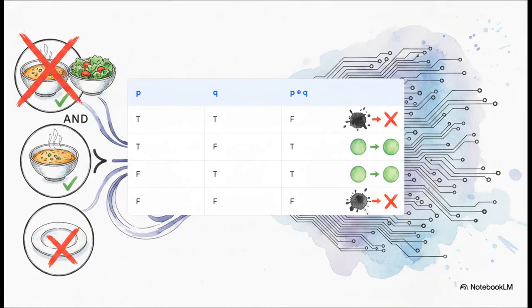Looking at the truth table for the exclusive or, XOR, as it's really often called in the biz, we can visually map this whole thing out. Notice the top row. When proposition P and Q are both true, the exclusive or outcome is strictly false. It is only true in the middle 2 rows, right, where exactly one of the propositions is true and the other is false. It's essentially a perfect mathematical representation of our soup and salad rule.